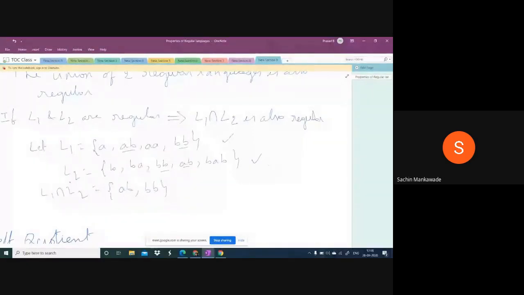Next, concatenation. Regular languages are closed under concatenation. That means if L1 and L2 are regular, then their concatenation is also regular. Concatenation is L1 followed by L2. We will see the example.